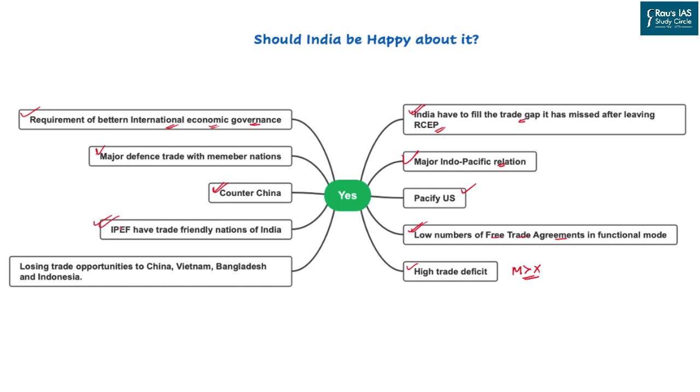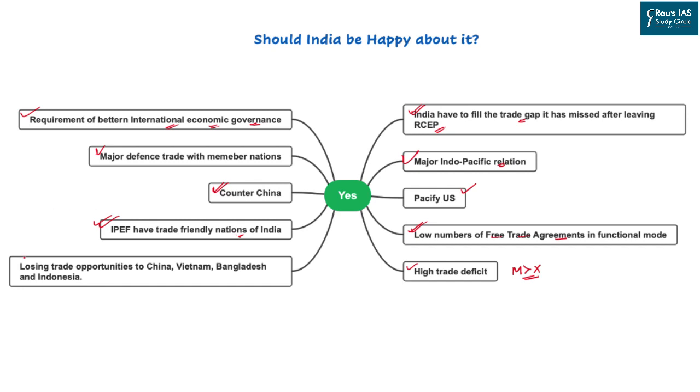This organization also has trade-friendly nations for India, be it the United States, Japan, the South Asian countries, or the ASEAN nations. India has major friendly countries from the trade perspective, and that too with a low trade deficit.